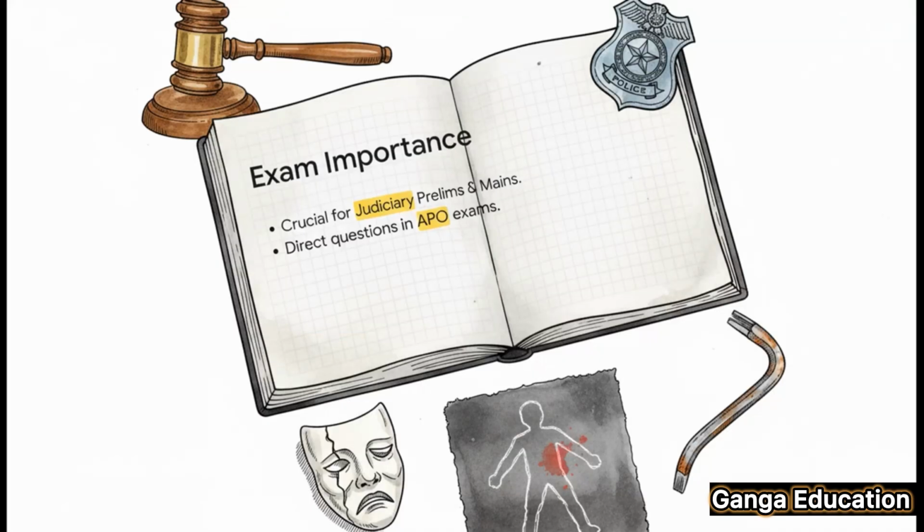So what's the bottom line for you as an aspirant? Listen closely. Judiciary prelims or mains dono ke liye ye section बहुत important hai. And you can definitely expect direct questions on this in the APO exam. It's often tested with other major crimes like fraud, murder, and theft to see if you can apply the law to complex situations.